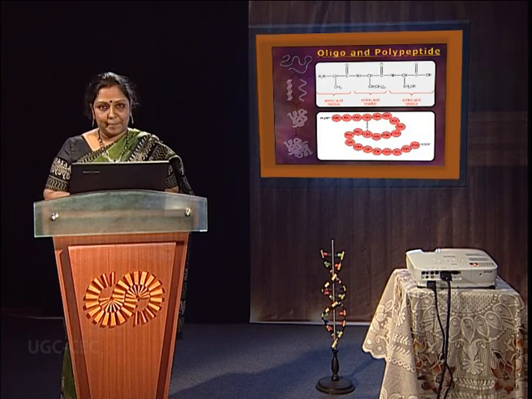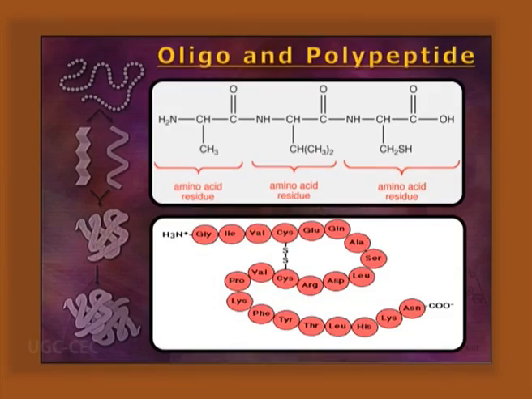Oligo and polypeptides. As we know, there can be 2, 3, a few, or many amino acids. Two is called a dipeptide, 3 a tripeptide, a few is oligopeptide, and more is polypeptide. If it is greater than 10 kilodalton, what is it called? Protein. Okay.